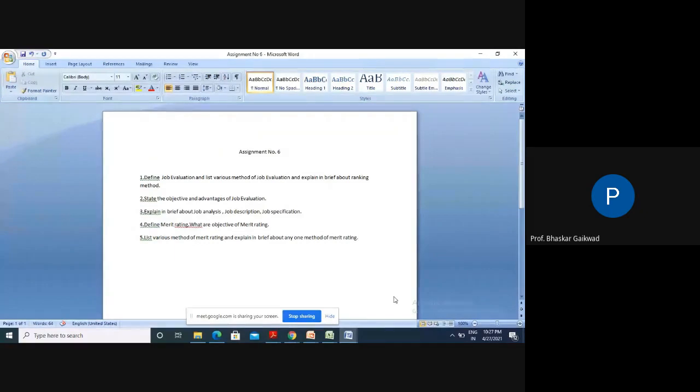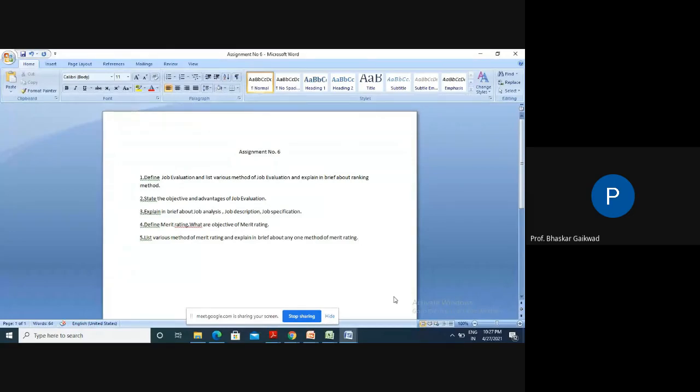The rank order method is similar to our job evaluation; we have to give ranking. Then paired comparison method means we can compare between two workers, and on this basis we can decide the merit rating. The scale system is like 1, 2, depending upon his performance; scaling systems will be there. And the forced choice method: if anybody is not listening, then we have to force them to write certain questions and give answers, and that will help the supervisor and top management to decide the performance of the worker.